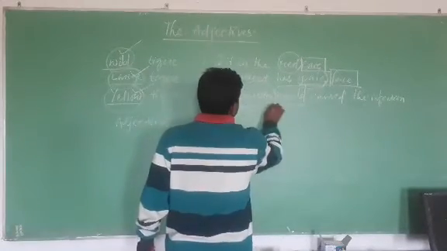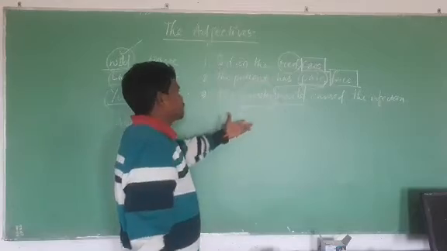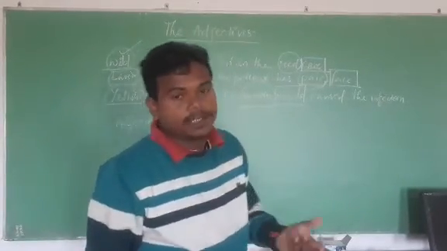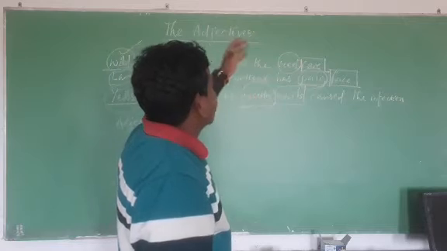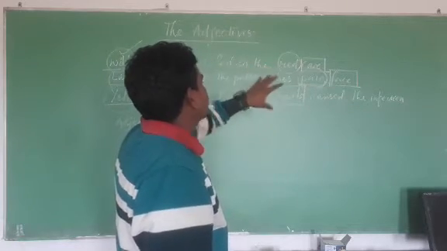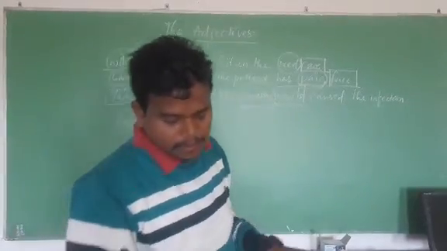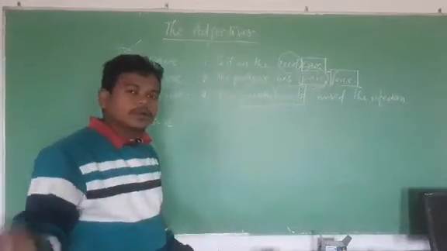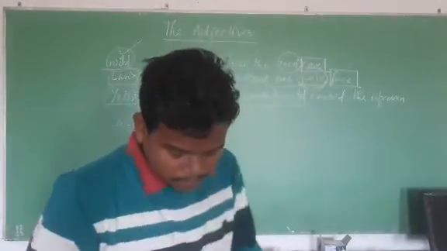Nail is the noun, so rusty is another one. Rusty means already corroded, which may cause infection. So the adjectives are modifying the noun in each sentence, as you can see. Adjectives not only modify the noun but also modify pronouns. Noun and pronoun, both.